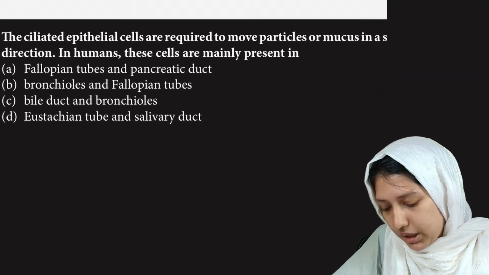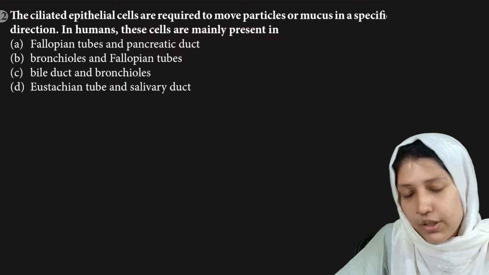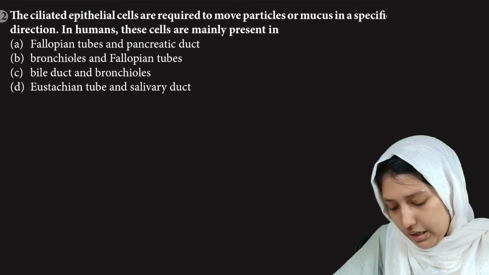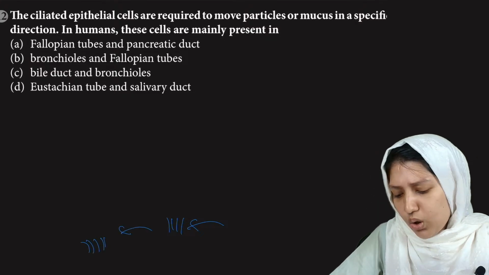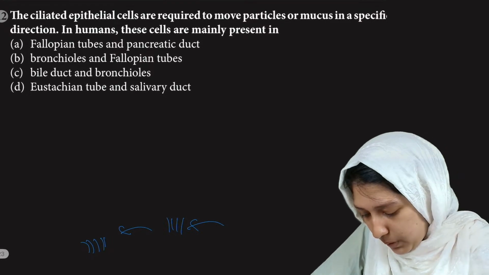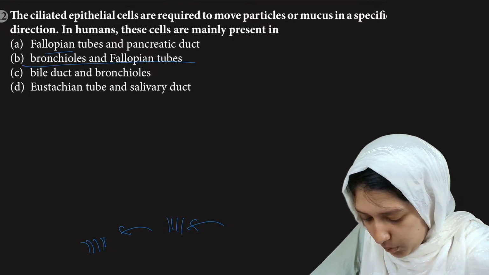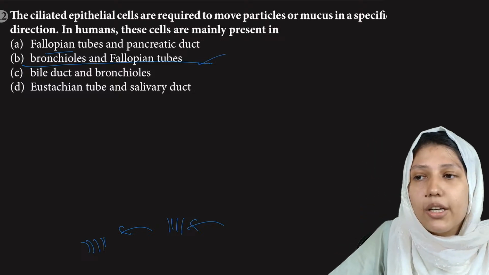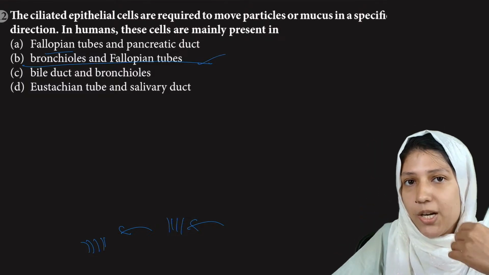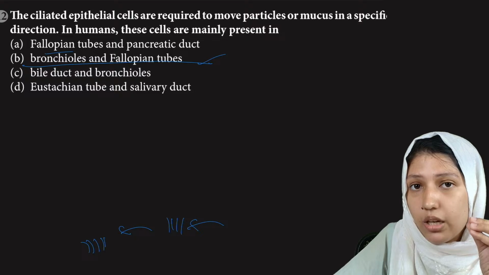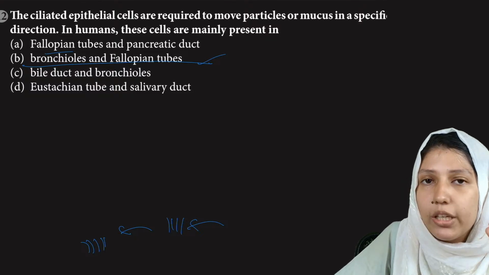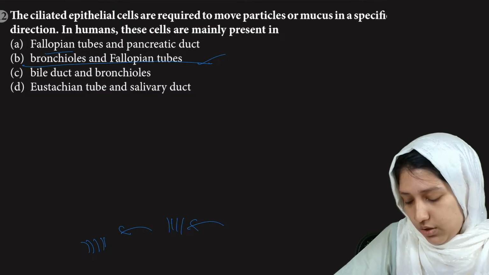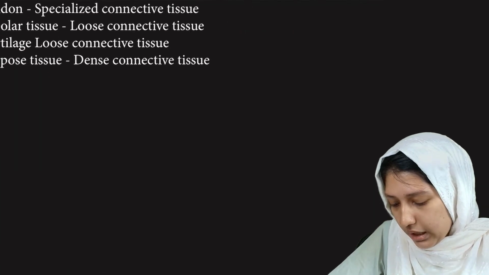The ciliated epithelial cells are required to move particles in a specific direction. Clear? We know the cilia is required to move particles in a specific direction. These are mainly present in the fallopian tubes. That is right. Bronchioles and fallopian tube is the right answer. In bronchioles, it is the respiratory tract. There is also need of this cilia because we need to move the mucus and dust particles, and in the fallopian tube we need to move the ova. So cilia is required.